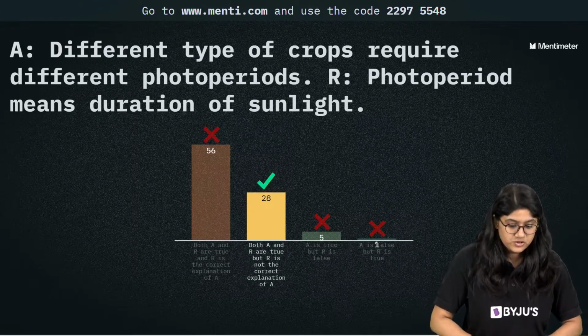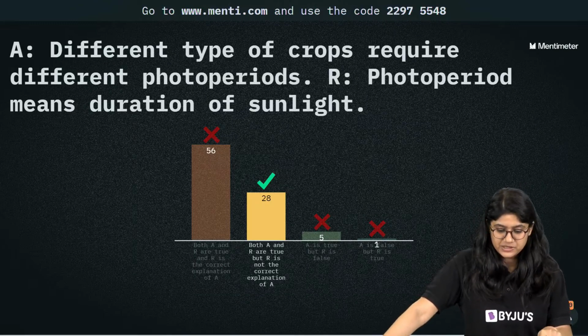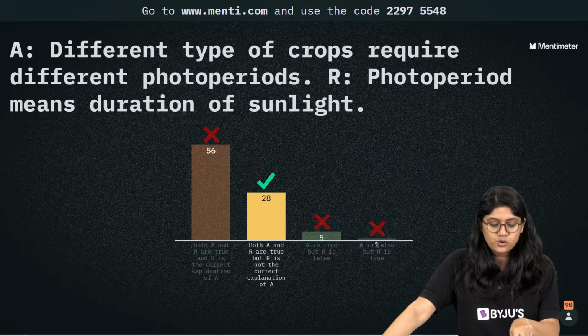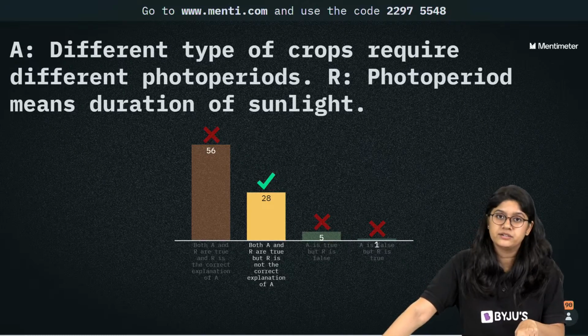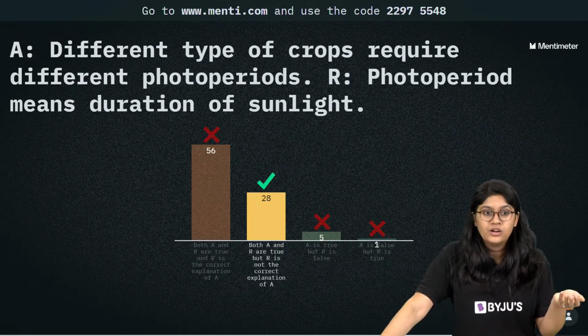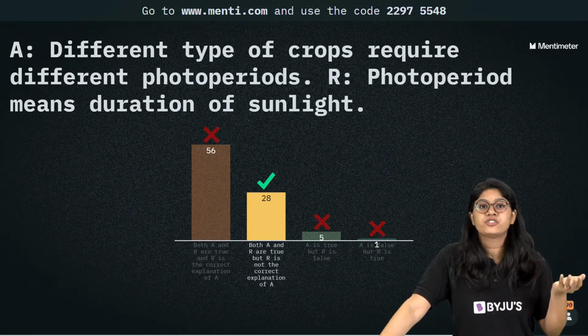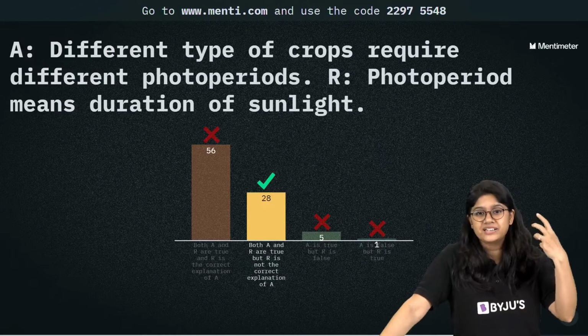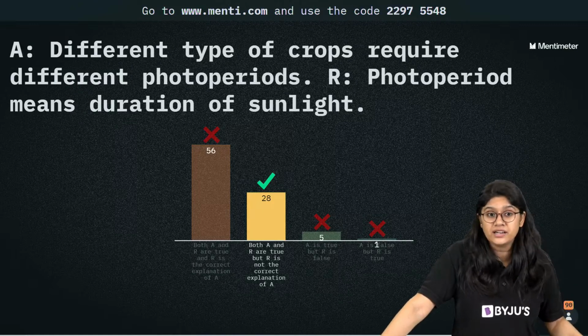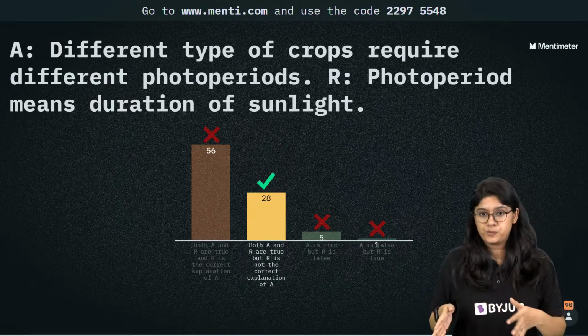See, the correct answer over here is that both the statements are correct, right? Different types of crops require different photo period. Why do they need different photo period? For them to grow, right? Because each and every plant has different nutrition, basically sunlight needs. For example, I'm sure you have seen we have indoor plants and outdoor plants.